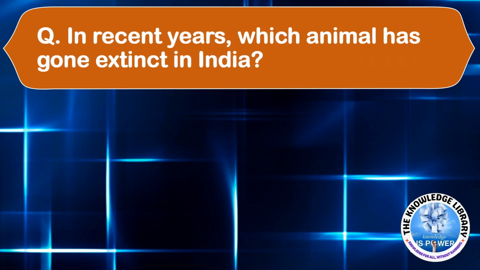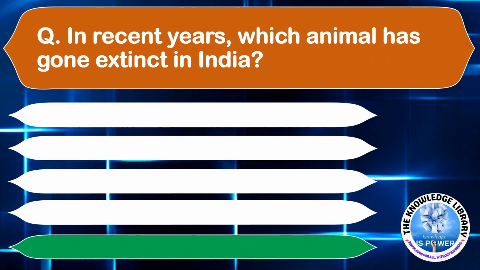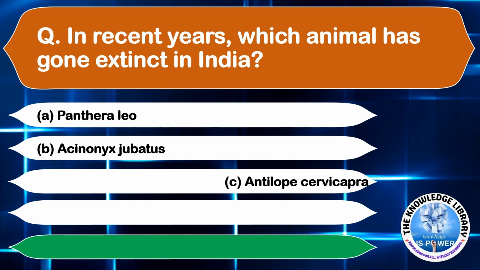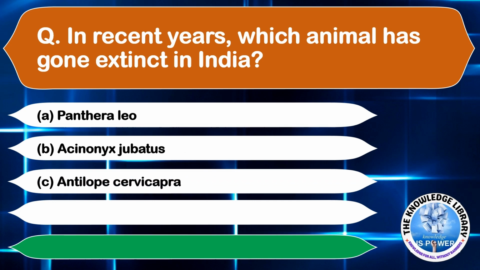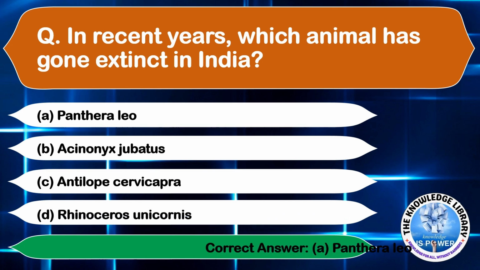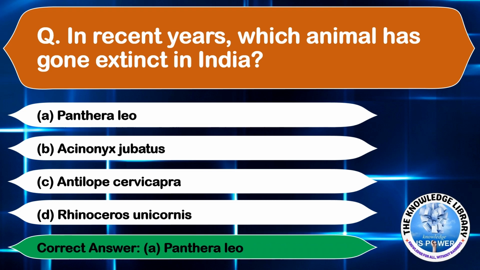In recent years, which animal has gone extinct in India? Option A, Panthera leo. Option B, Acinonyx jubatus. Option C, Antilope cervicapra. And option D, Rhinoceros unicornis. The correct answer is option B, Acinonyx jubatus. Moving on to the next question.